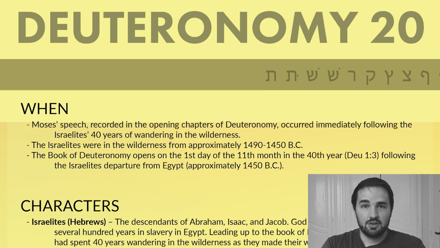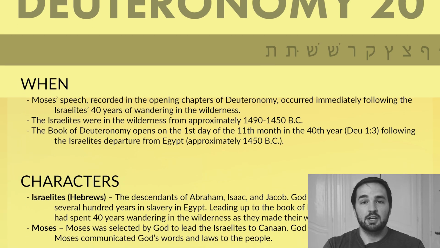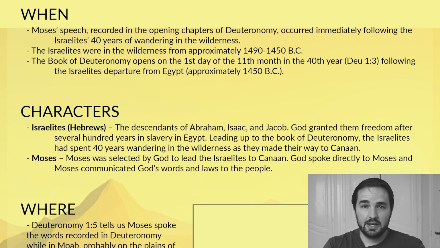When did the events of Deuteronomy chapter 20 take place? This is in approximately 1450 BC, right before the Israelite nation crosses the Jordan River and goes into the Promised Land. As far as our main characters, we have the Israelites, who we just talked about. They're that big nation. They are the descendants of Abraham.